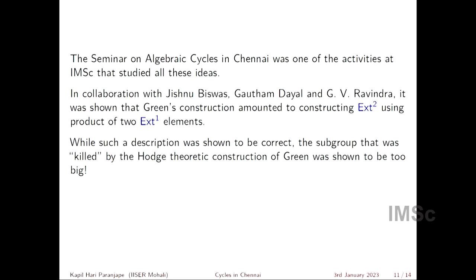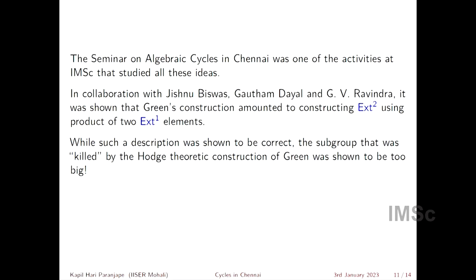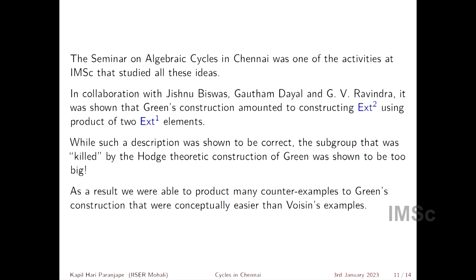But the problem with Green's construction was that in the process of constructing Ext^2 out of Ext^1 and Ext^1, he was killing a very large subgroup of Ext^1 tensor Ext^1. This is the problem. And we were able to produce many counterexamples to Green's construction that were conceptually much easier to understand than Voisin's example.